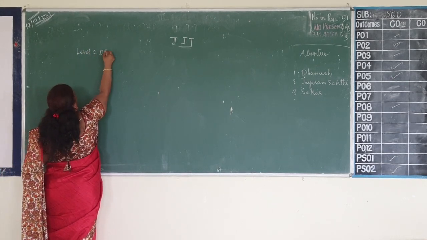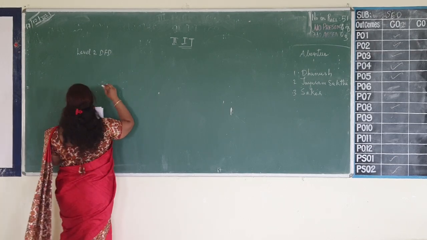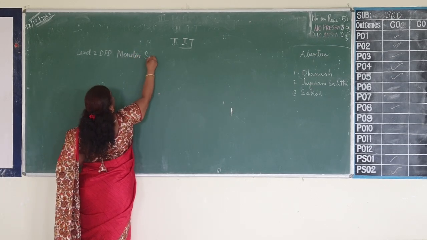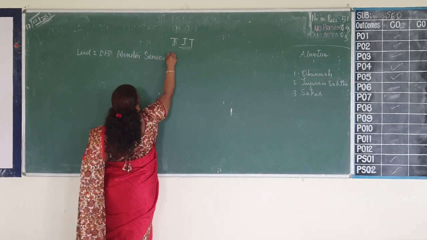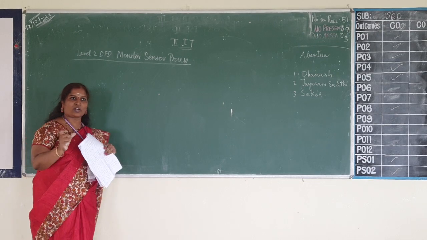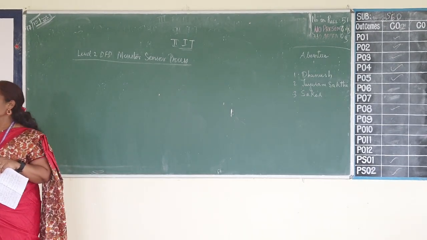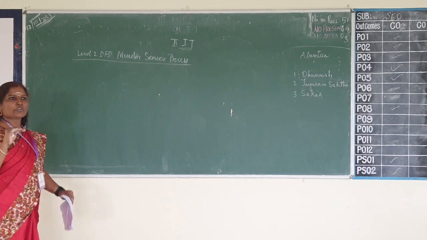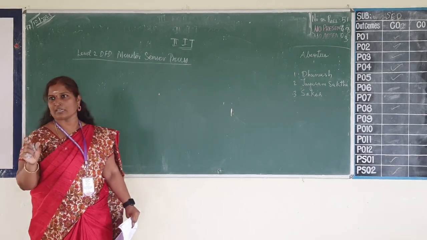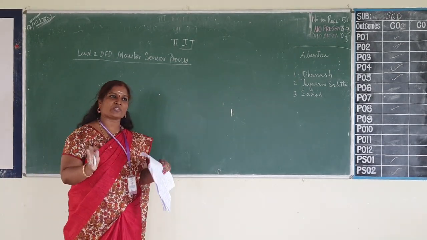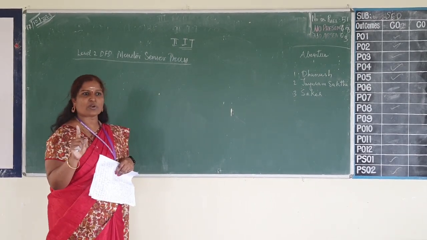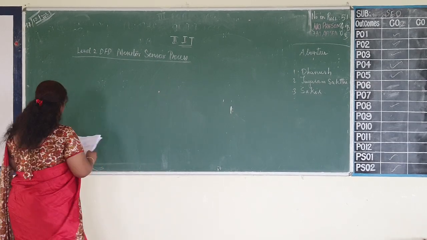Level 2 DFD that defines the monitor sensor process. Please remember, at a time we consider only one data object for the refinement. In the previous case, from level 0 to level 1, we considered the SafeHome software for the refinement. Now you have so many data objects, and anything could be derived if required, but we are going to take only one data object, that is the monitor sensor process.